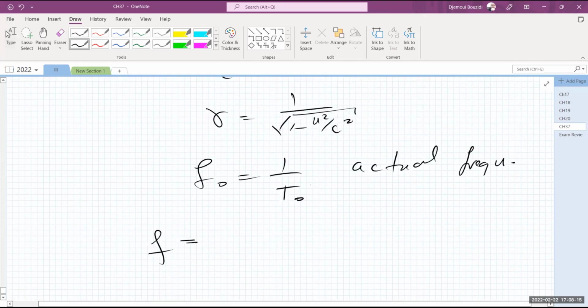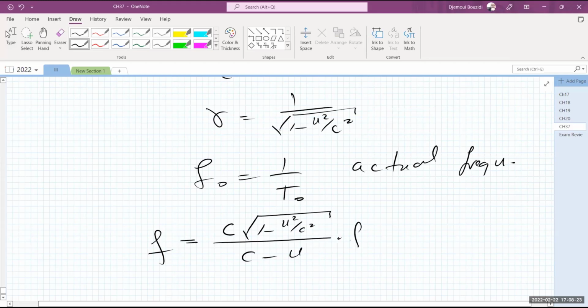Okay, so let me rewrite it again before I make some simplification. So I have c times square root of 1 minus u squared over c squared, divided by c minus u, times f naught. I'm going to bring this c inside the square root. That means I'm going to square it. So I'll have c squared minus u squared over c squared, times c squared. So I'll have c squared minus u squared. That's all. So I'm going to have c squared minus u squared, divided by c minus u, times f naught, by the way, still have that.